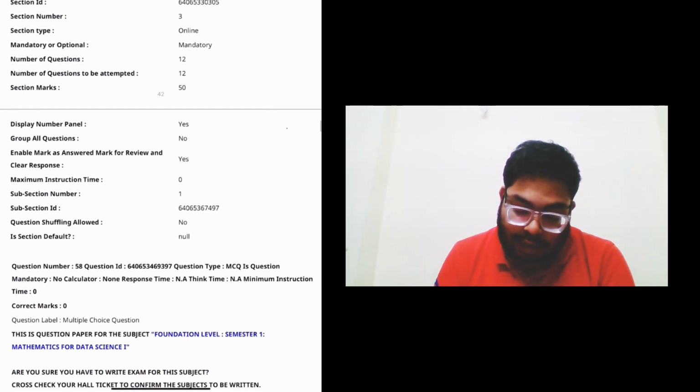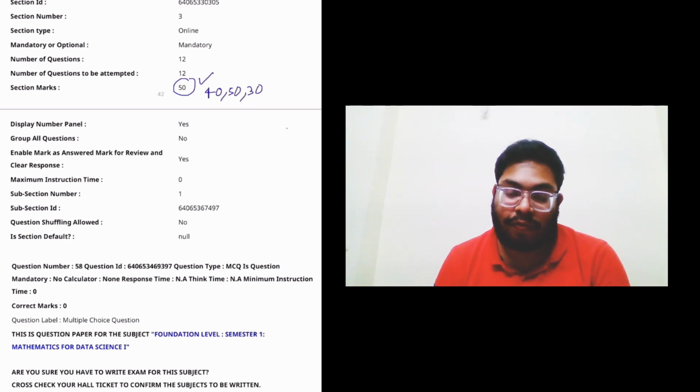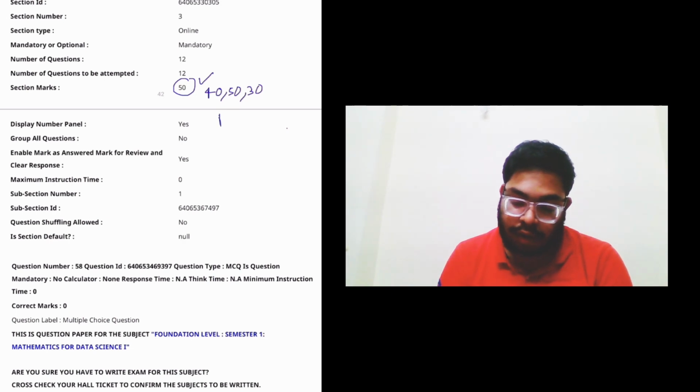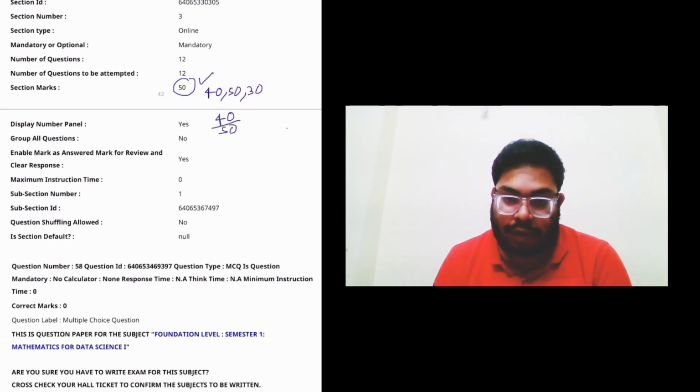So you can see here the total marks is written as 50. The marks can be 40, 50, sometimes it's 30 as well. Marks can be anything, but later on they will convert it to out of 100 only. So if you secure 40 out of 50, it will be converted to 80 out of 100. And if you do not secure around 40, then you will not be considered as qualified. So you have to take care of all these things.